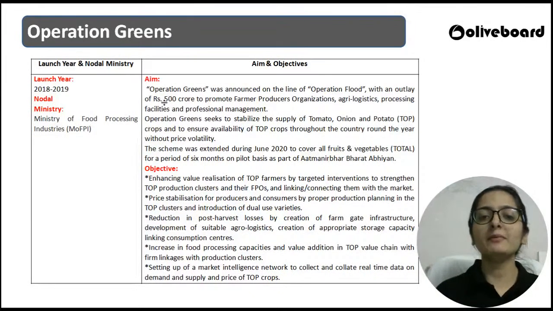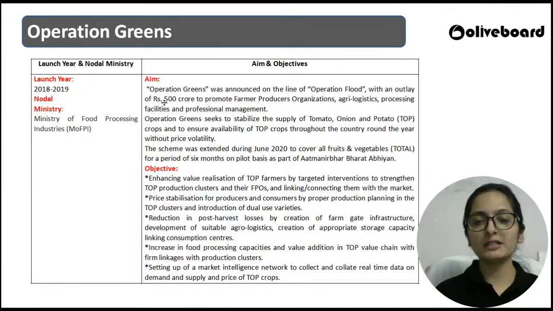Absolutely right. And my statement to you is that this particular Yojana is to bolster the unorganized food processing sector in the rural as well as urban areas. Is this statement right?